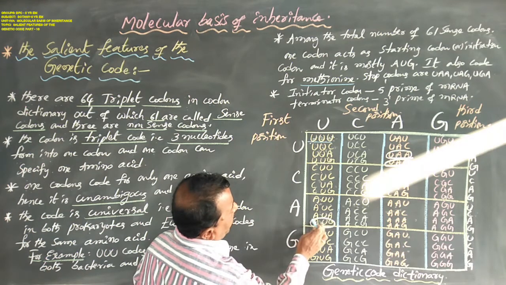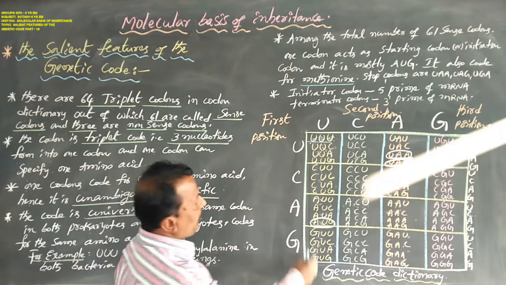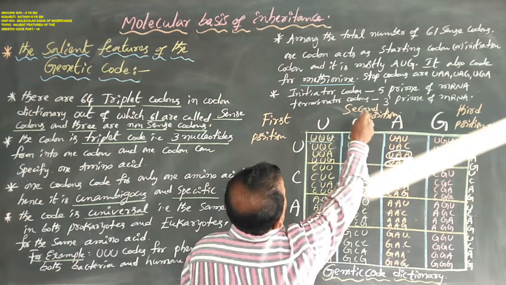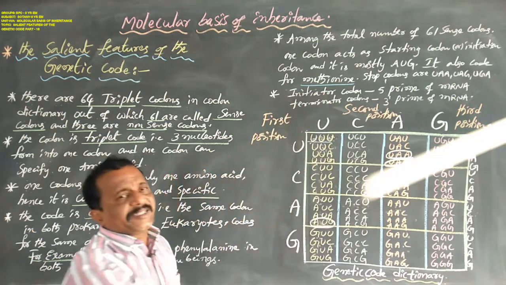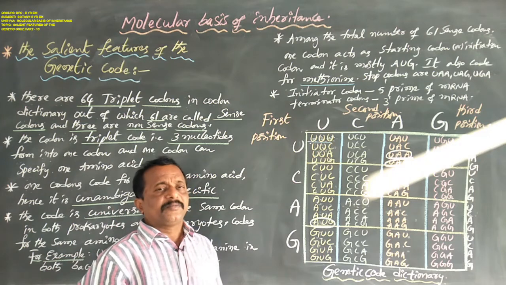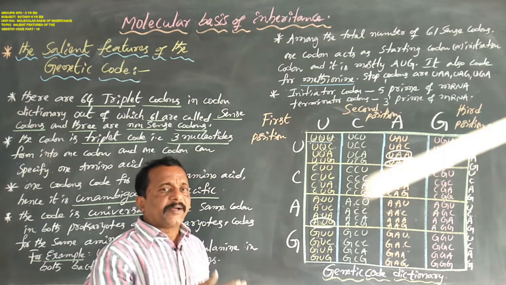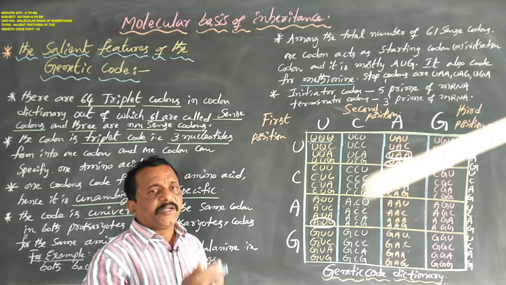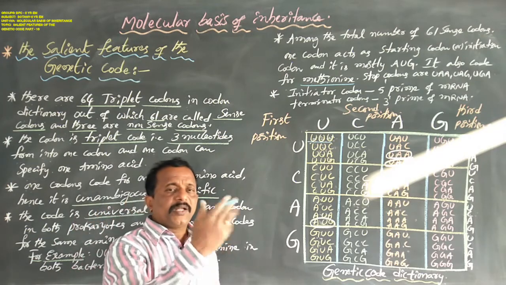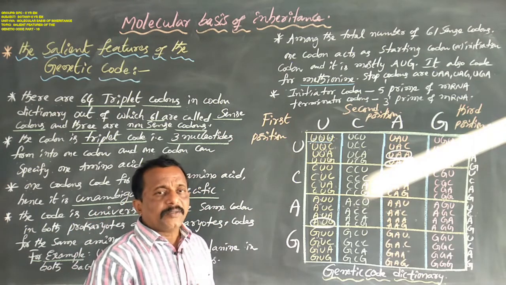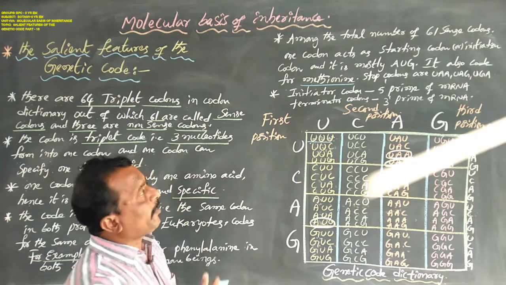That is mostly AUG, adenine uracil guanine, which always codes for the amino acid methionine. So AUG acts with a dual nature: it is the starting codon or initiator codon, and at the same time it codes for methionine.